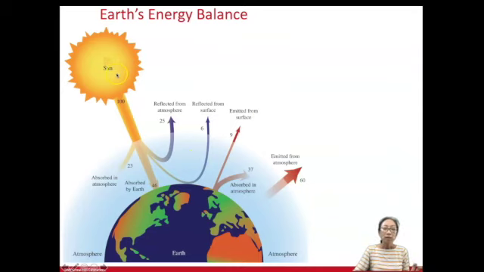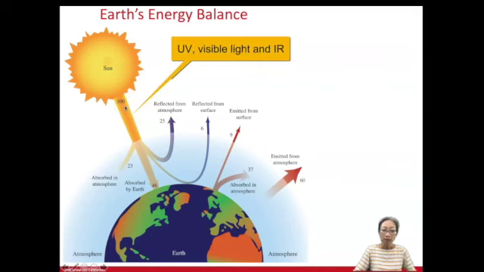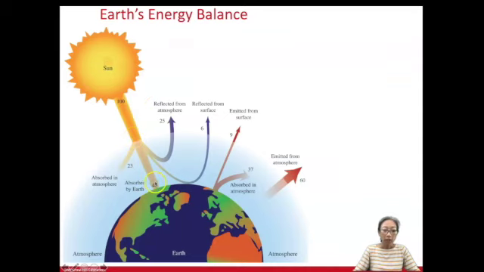So sunlight brings energy to Earth as UV, visible, and infrared. Some is absorbed by Earth, 46, and some is absorbed by Earth's atmosphere, 23. Okay, some is reflected out, so reflected from the atmosphere or reflected off the surface of Earth, and this is reflected out as a different type of energy, and this is why it's blue instead of yellow.